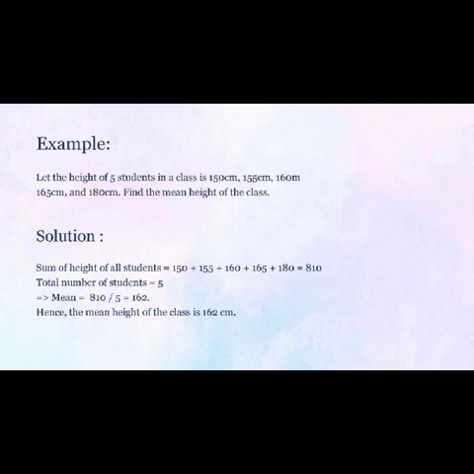Example: let the heights of 5 students in a class be 150 centimeters, 155 centimeters, 160 centimeters, 165 centimeters, and 180 centimeters. Find the mean height of the class. Solution: sum of heights of all students equals 150 plus 155 plus 160 plus 165 plus 180 equals 810. Total number of students equals 5, and mean equals 810 divided by 5 equals 162. Hence, the mean height of the class is 162 centimeters.